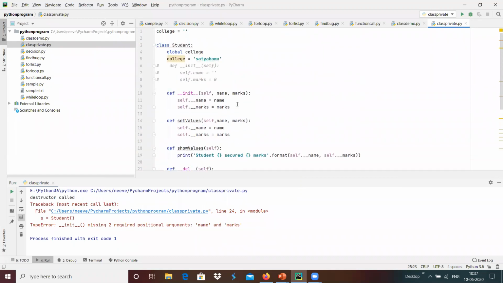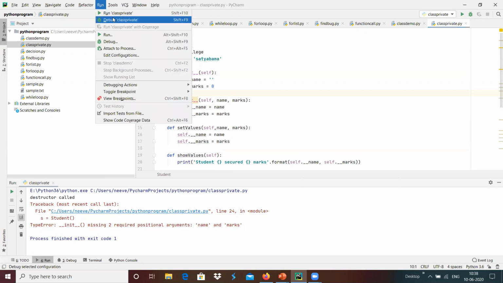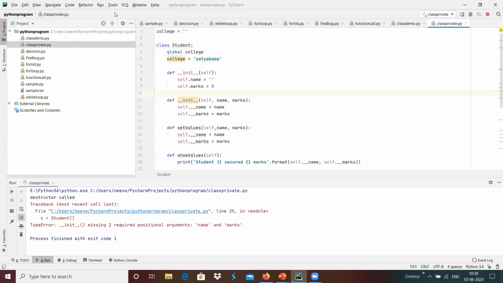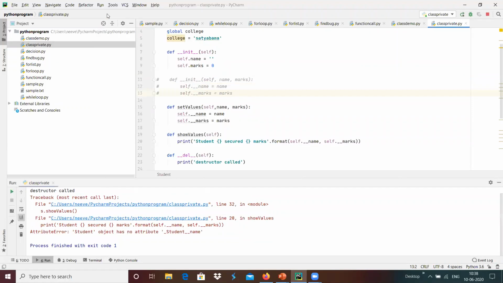Maybe I'm going to enable this in order to use the default constructor as well. Yeah, I'm going to use the default constructor over here, and I'm going to run this.